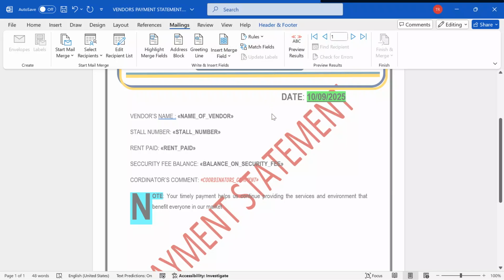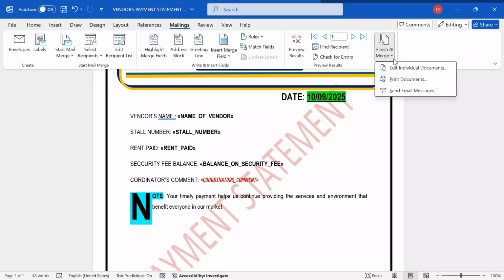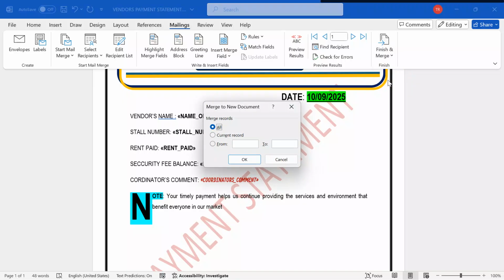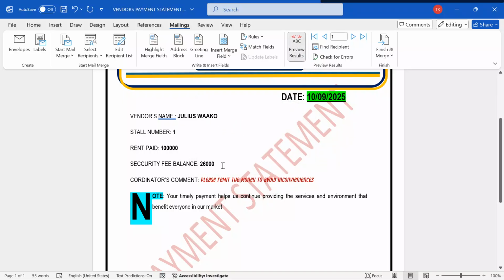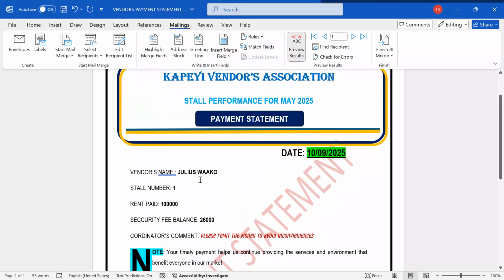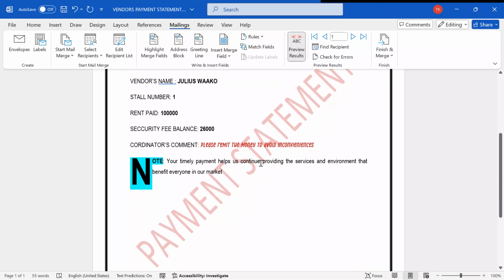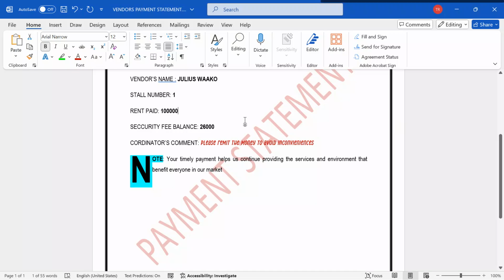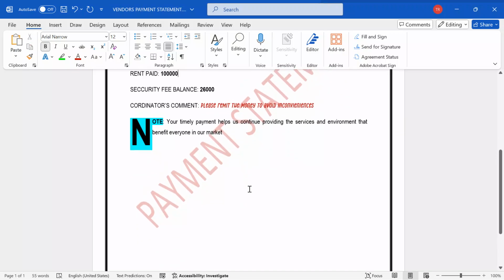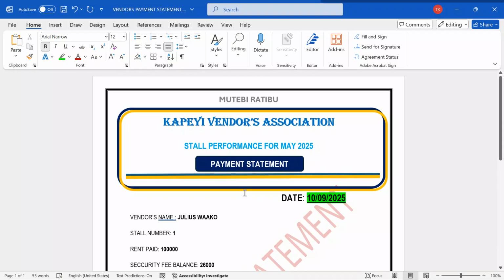Under mailings, I'll come over here, get back to my file. I say finish and merge, I say edit individual letters. But before that, you can still come and preview and see how your work will look. See, I will say vendor's name, Julius Wako, store number 1, rent paid, and everything is clear. Now, I can still make this unique because this is a balance, or you can still leave it there. But the skills you apply will make the examiner get bonded with your work.